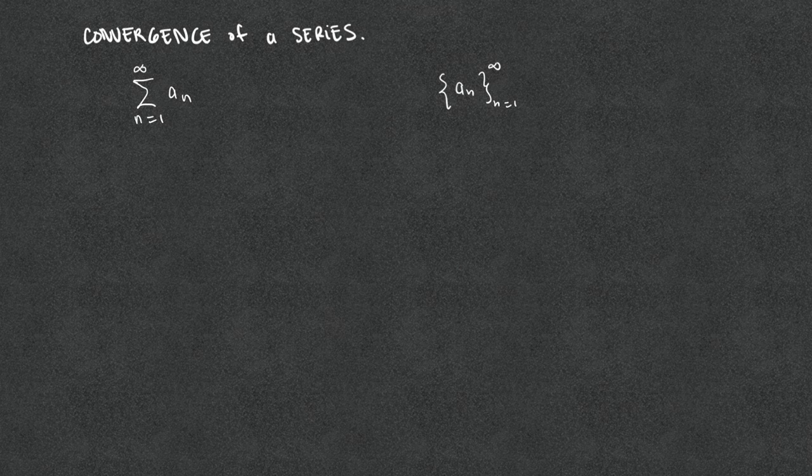To determine the convergence of the sequence, we simply take the limit as n goes to infinity of the nth term a sub n, and if this limit is a finite L, then we say that the sequence converges.